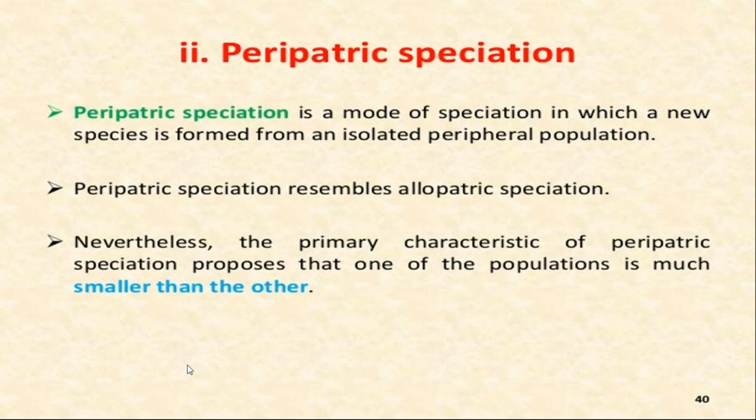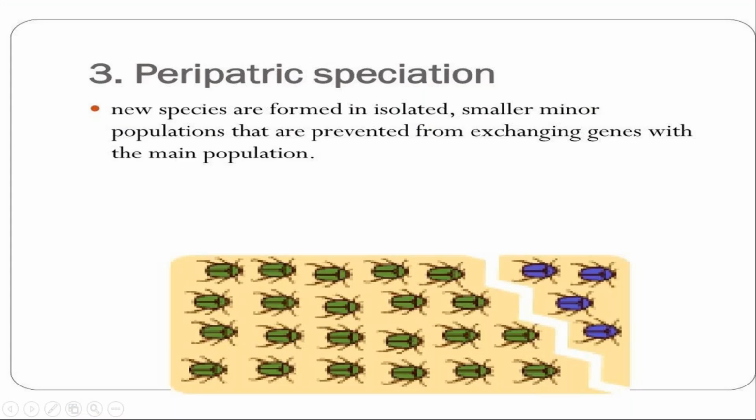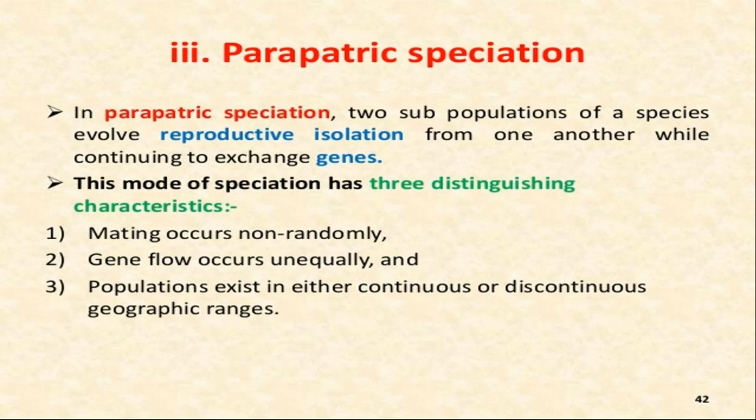Okay, clear. Now we are moving towards the other kind of speciation, that is parapatric. Parapatric speciation. In case of parapatric speciation, what is the main reason for the formation of new species? Mating occurs non-randomly, gene flow occurs unequally, and the population exists in either continuous or discontinuous geographical ranges. These are three different reasons due to which new species get formed.